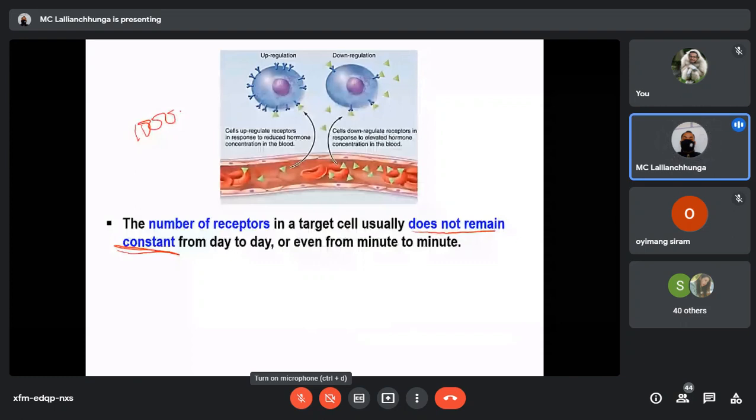Another time, either they are reactivated or new ones are manufactured by the cell. That means there will be a regulation, increasing the number again, or new ones are synthesized.